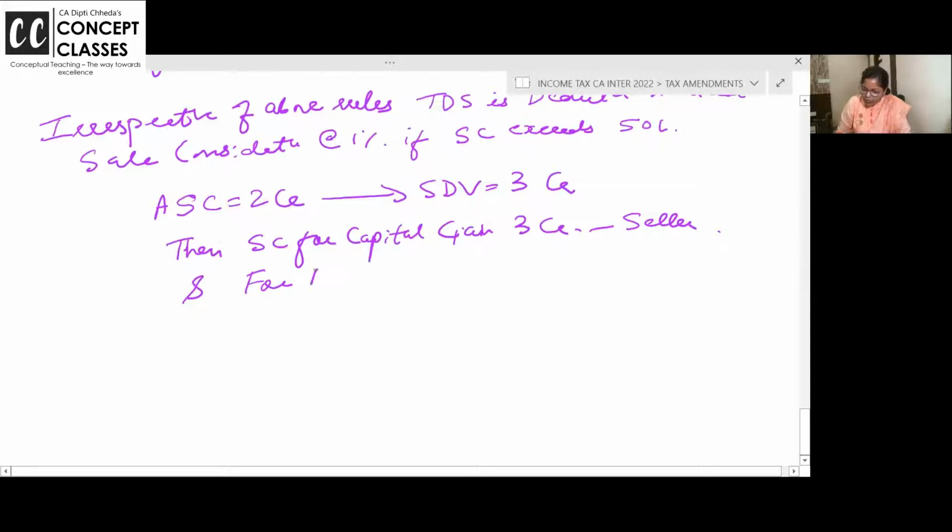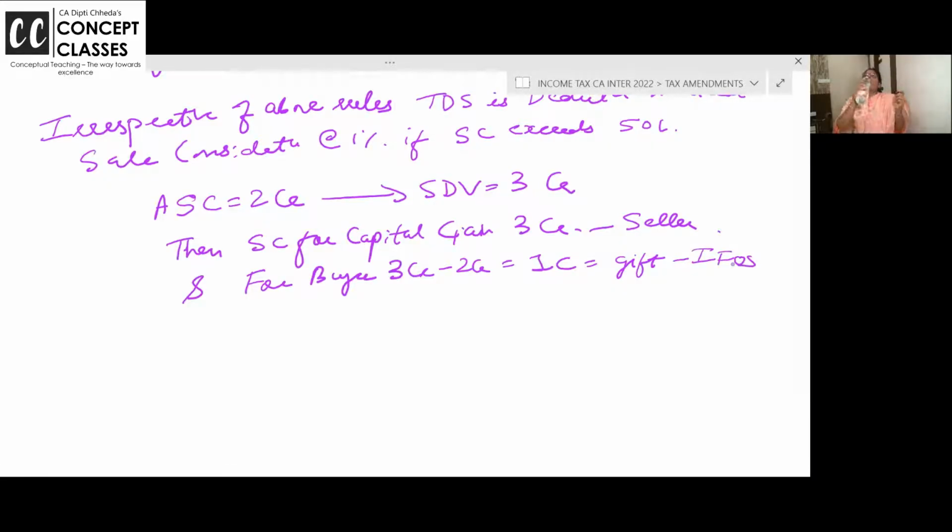And for buyer, 3 crore property you are getting for 2 crore. 1 crore is treated as gift in income from other sources. Section 56, subsection 2, and clauses are there. You can check that. Write it down.